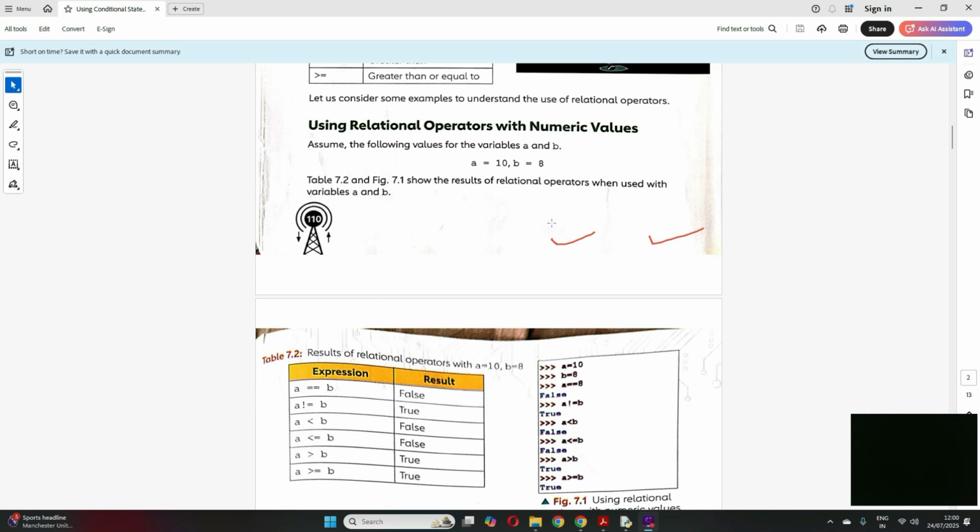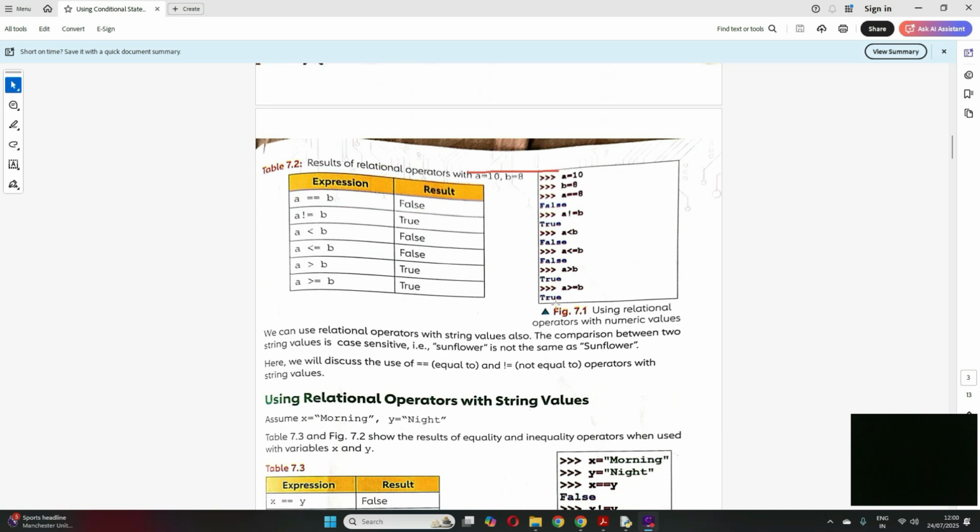So see here, now suppose you have A as 10 and B as 8, as it is written here, A 10, B 8. Okay, so based on that, let's try to understand this example that is given here. So you have A as 10 and B as 8.